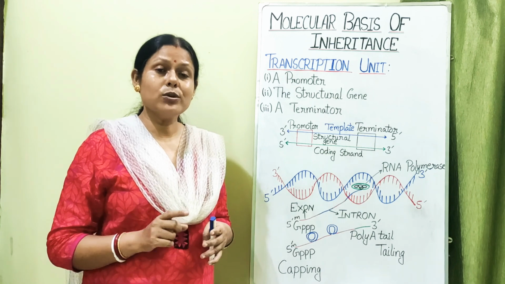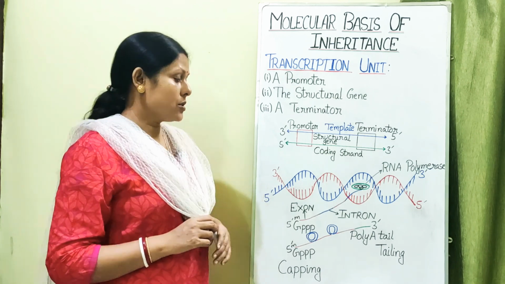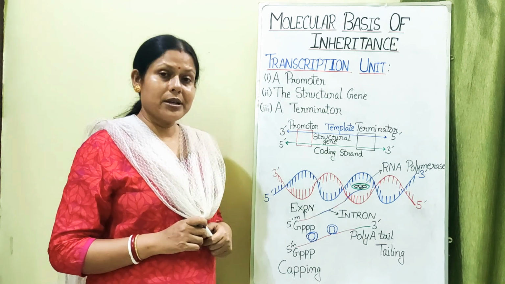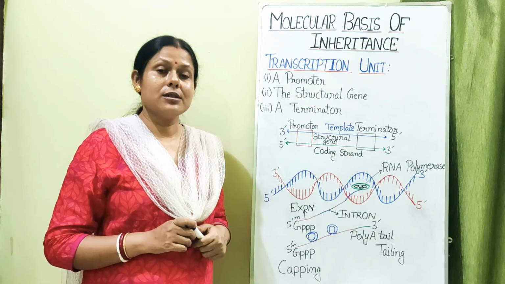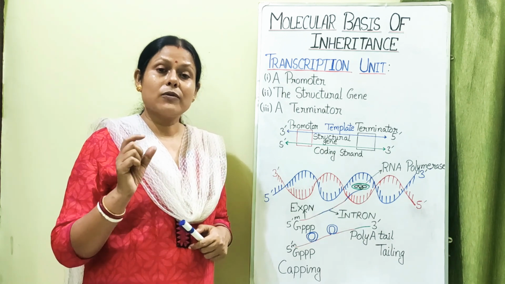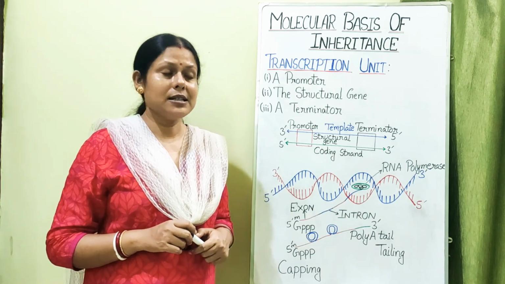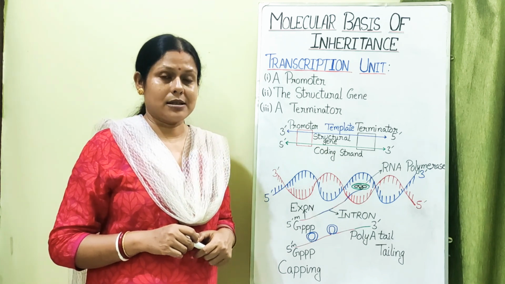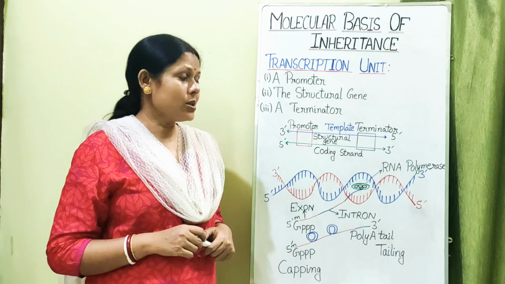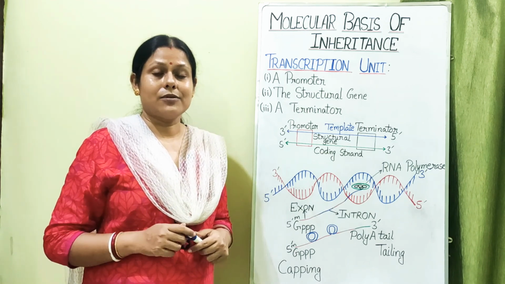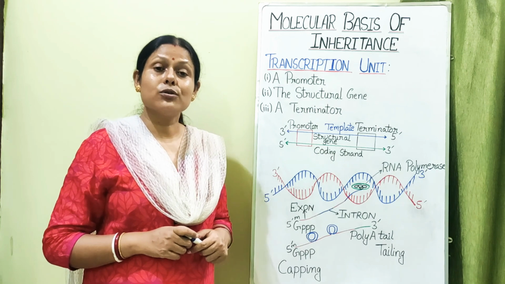RNA polymerase 2 is the one which helps in the process of transcription in eukaryotes. In the case of prokaryotes, when the initiation of transcription starts, there is one factor called the sigma factor. It comes and binds with the RNA polymerase, and then it starts the process of transcription. Once it reaches the termination point, there is another factor which will come and bind with it, called the Rho factor.